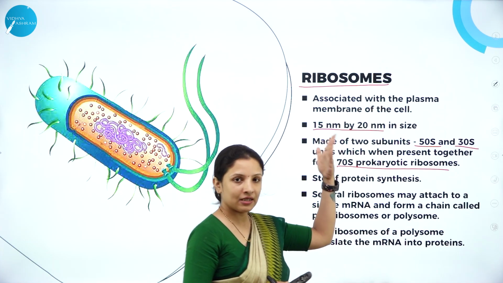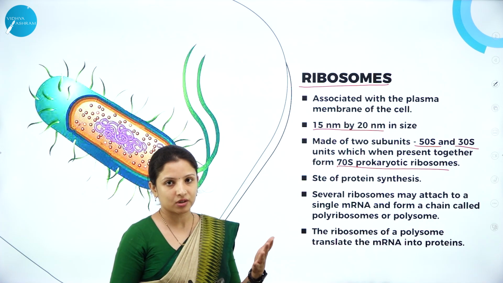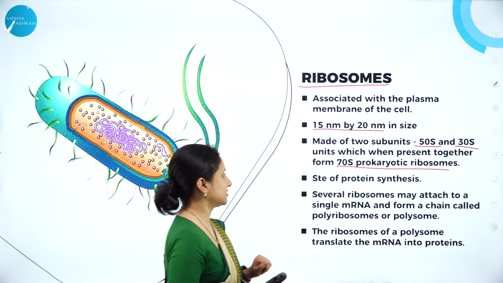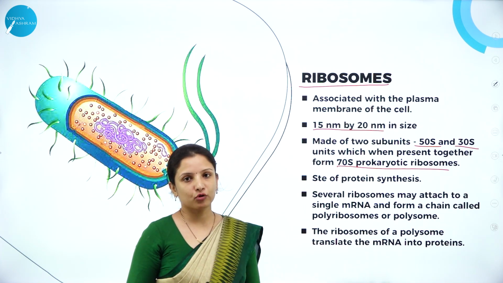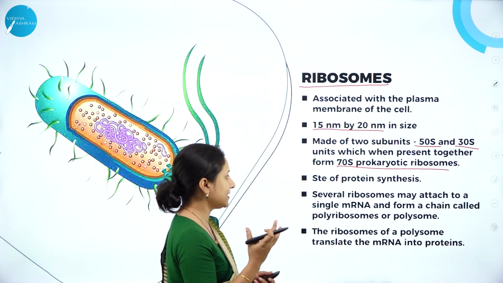This you will study later on when we talk about the eukaryotic ribosomes. There you will study about it in detail, so you will understand what it is there. And they are the site for protein synthesis. So ribosomes are very, very important because they help in protein synthesis.